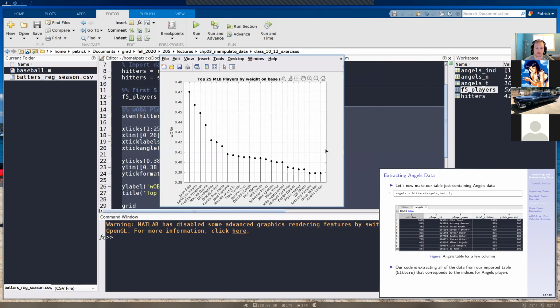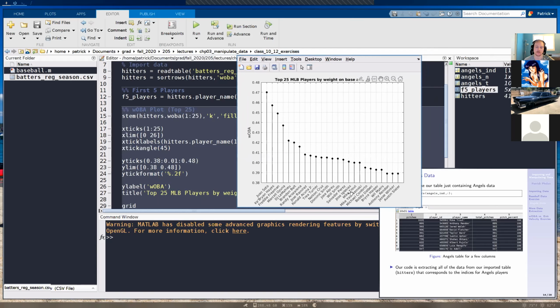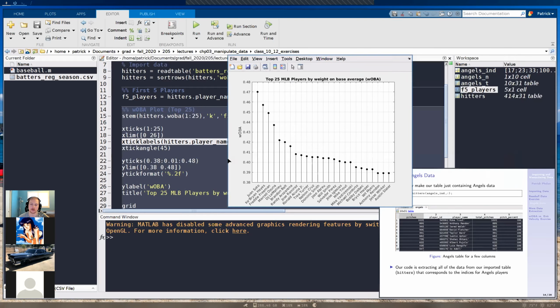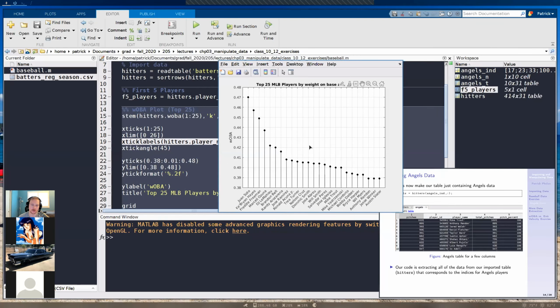It was a stem plot for the top 25 players by weighted on base average. That should say weighted. And so we have all of our names here. We modified the X-tick labels to put in all of their names, and we did that by basically doing array addressing. And then we have a grid here, and I think there were one or two of you where this plot didn't work.